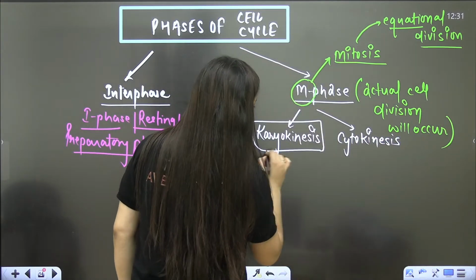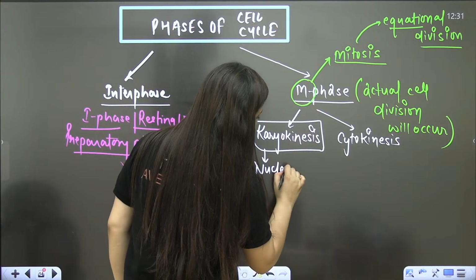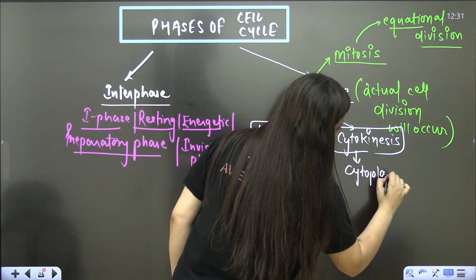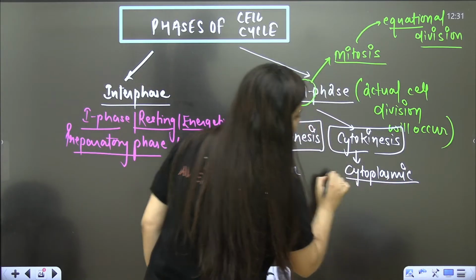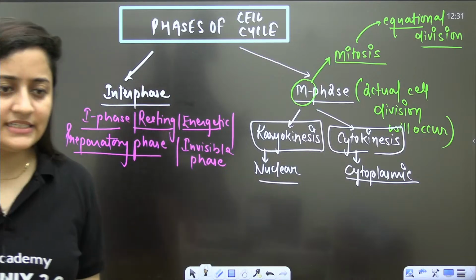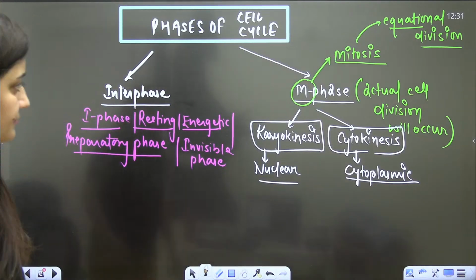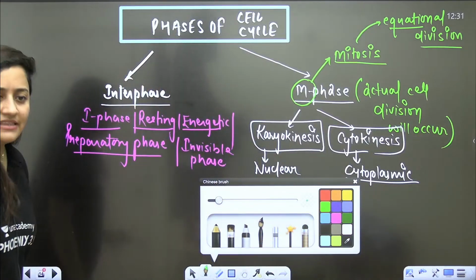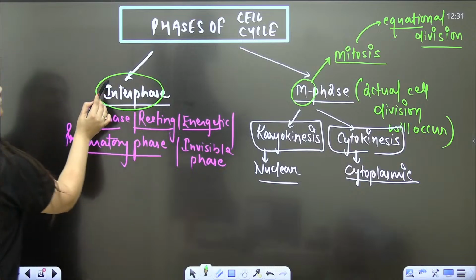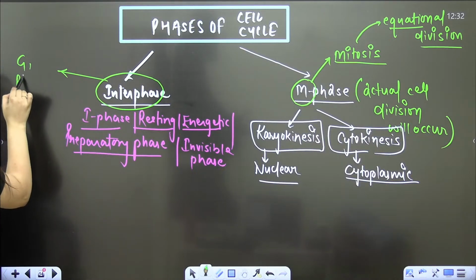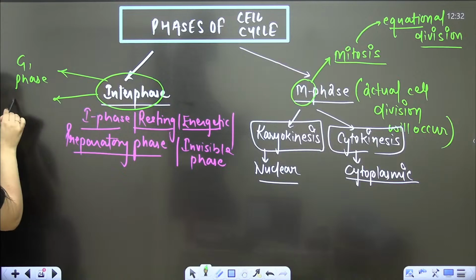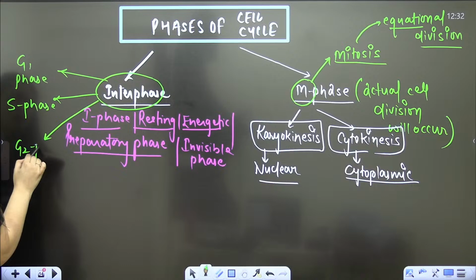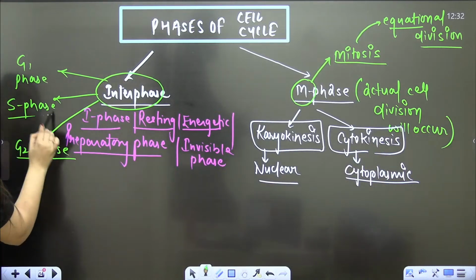So firstly, what do we have? Nuclear division, and then what do we have? The cytoplasmic division. Any doubt? Yes, students. So interphase and then M phase. And even in interphase, students, there will be G1 phase. There will be S phase. And there will be G2 phase.